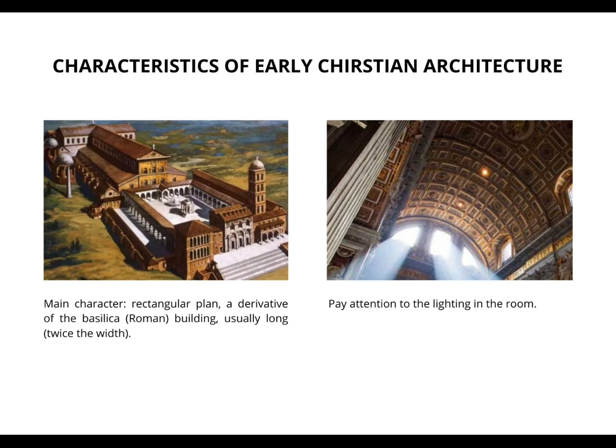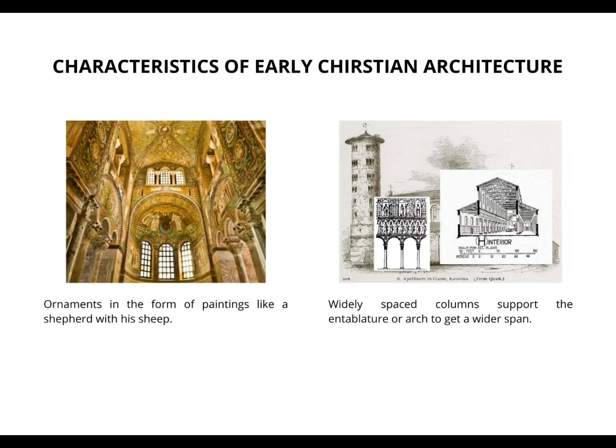Characteristics of early Christian architecture. Main characteristics: rectangular plan, a derivative of the Roman basilica building, usually long, twice the width. Pay attention to the lighting in the room. Ornament in the form of paintings like a shepherd with the sheep. Widely spaced columns support the entablature or arch to get a wider span.